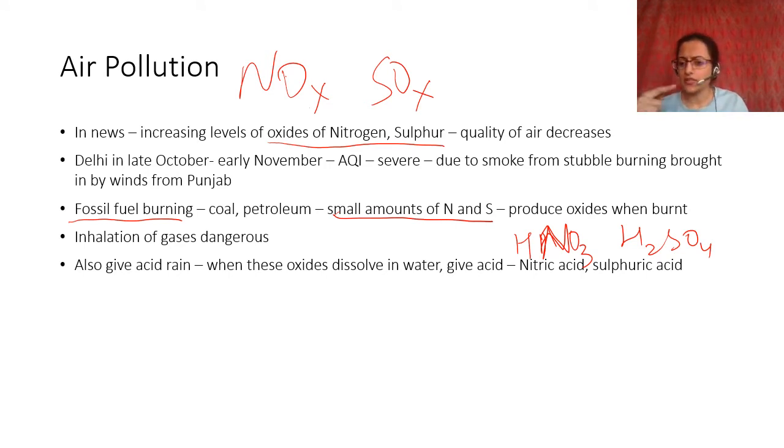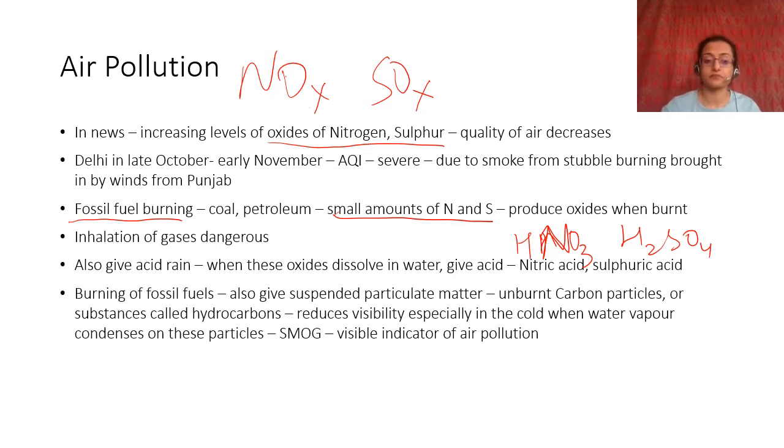So there is a zone around the Taj where they are not allowed to have any polluting industries like this. So this acid rain is very harmful for buildings, very harmful for people, very harmful for the environment because it makes water acidic.